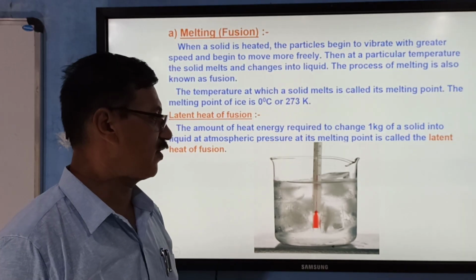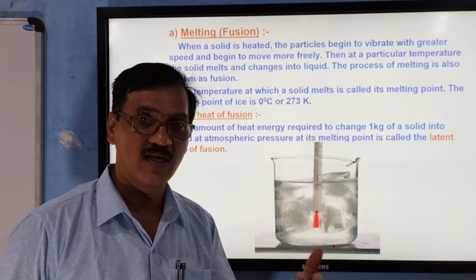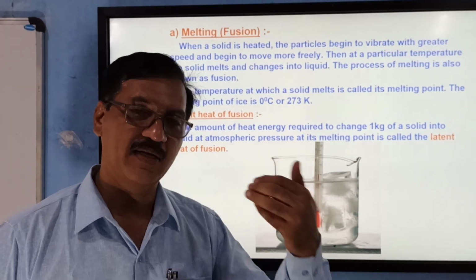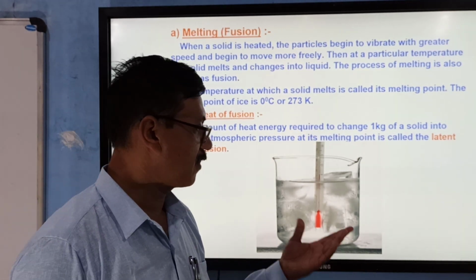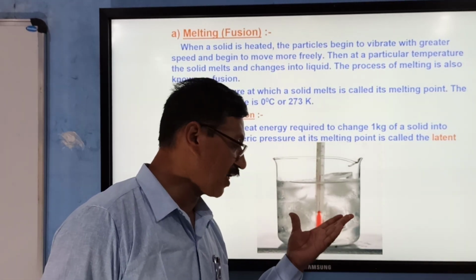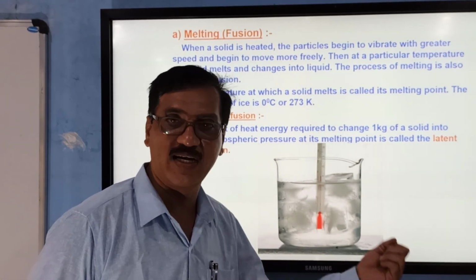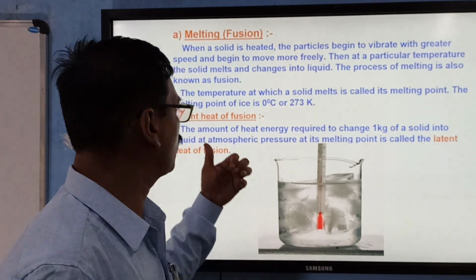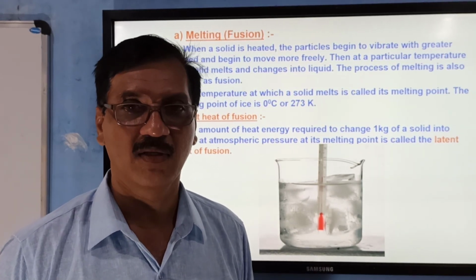Now suppose you take 1 kg of ice and start heating it to convert it into a liquid. The energy required to melt 1 kg of ice into liquid at its melting point is called latent heat of fusion. Latent means hidden.